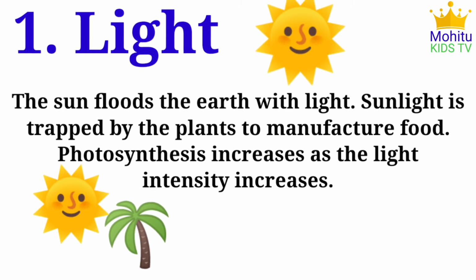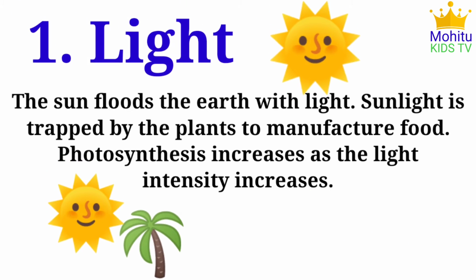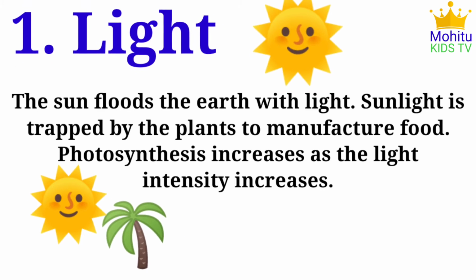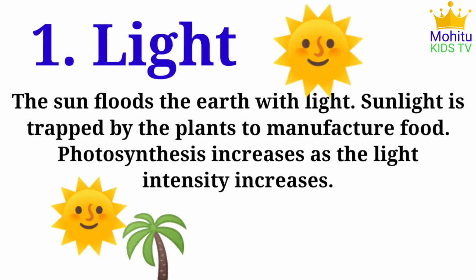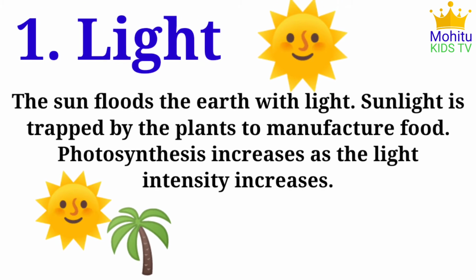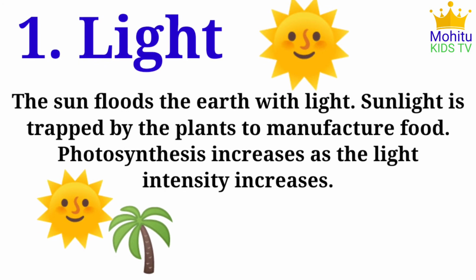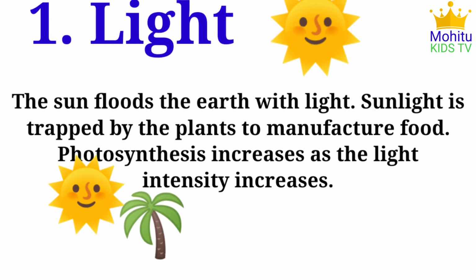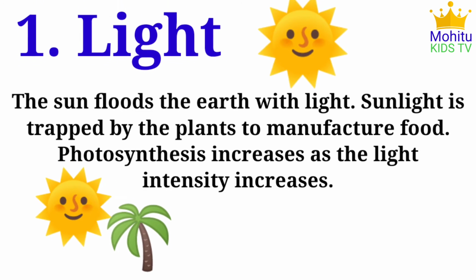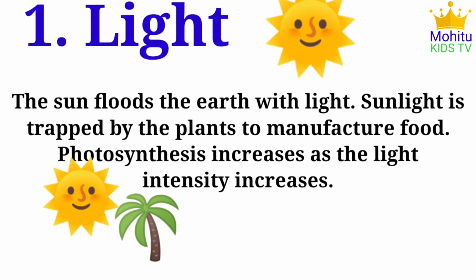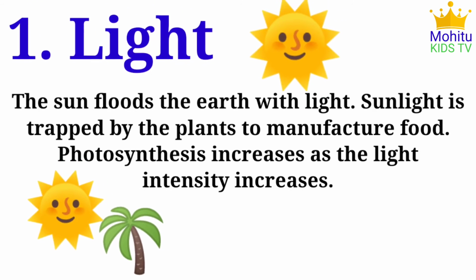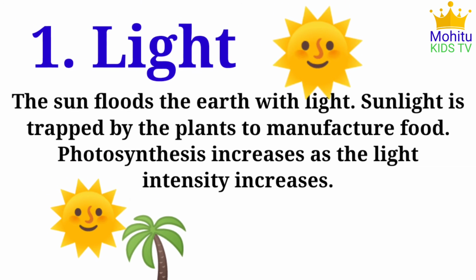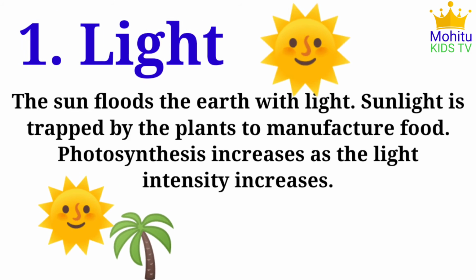Number 1, light. The sun floods the earth with light. Sunlight is trapped by the plants to manufacture food. Photosynthesis increases as the light intensity increases. Light is the most important condition for photosynthesis, because photosynthesis increases as the light intensity increases.